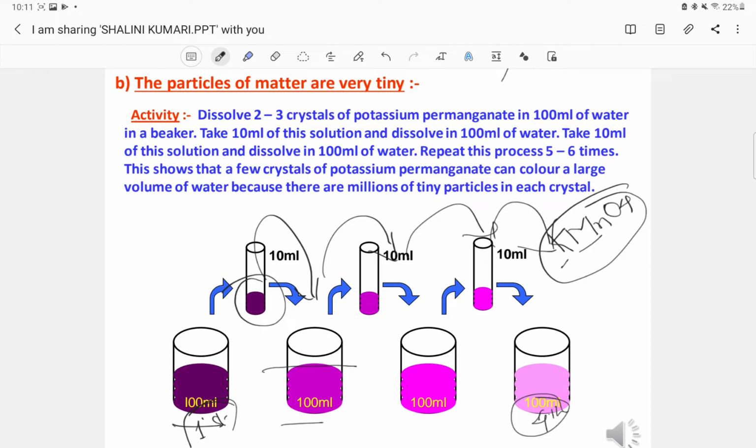It will not easily lose its properties, that is, its color, but with time and with further dilution, it never loses its property, but it gets discolored a little. You can see that this is a dark purple color and this is a baby pink color. This shows the particles of matter are very tiny.